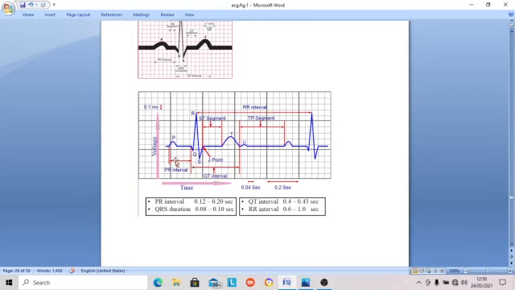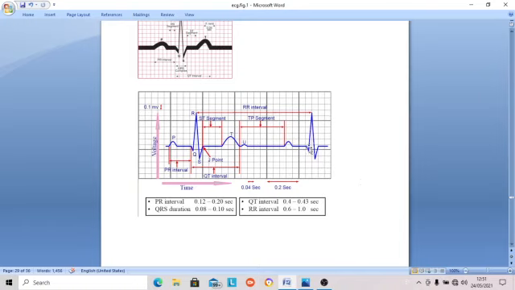And another important thing is the RR interval. This is from the peak of one R wave to the peak of the next R wave. This is a very important duration. Let us count it. So this is 1, 2, 3, 4, 5, 6, 7, 8, 9, 10, 11, 12, 13, 14, 15, 16, 17, 18. So the RR interval over here is about 0.72 seconds.